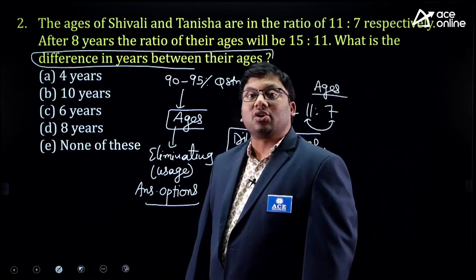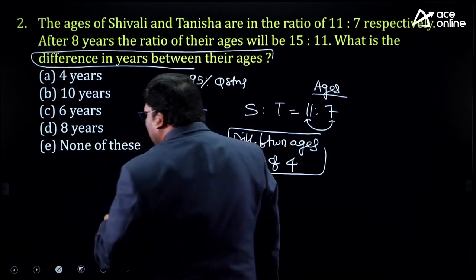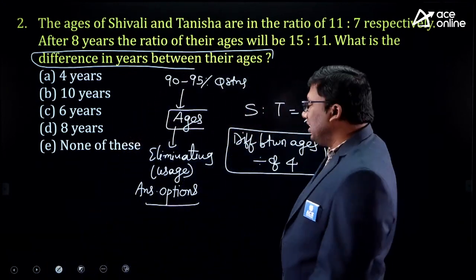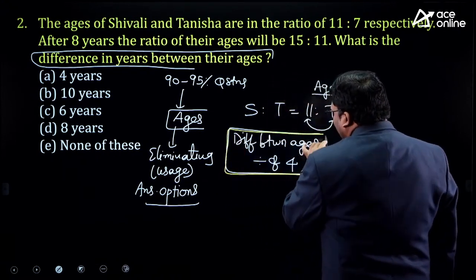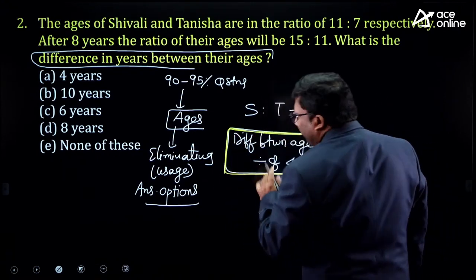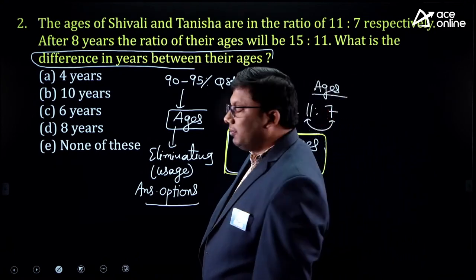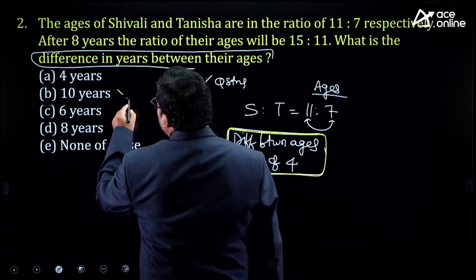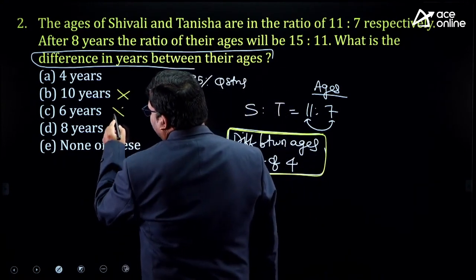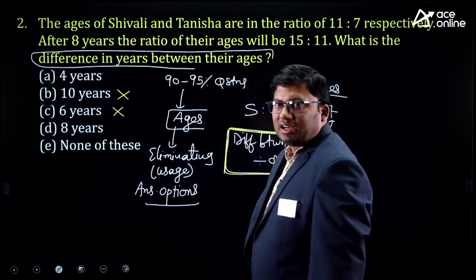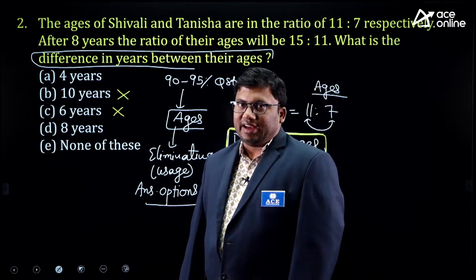This is the basic root cause of the problem. The question is asking for the difference in ages. That means the answer should be divisible by 4. Eliminate the incorrect answer options which are not divisible by 4. 10 is not divisible by 4. 6 is not divisible by 4. So either the answer will be 4 years or 8 years.